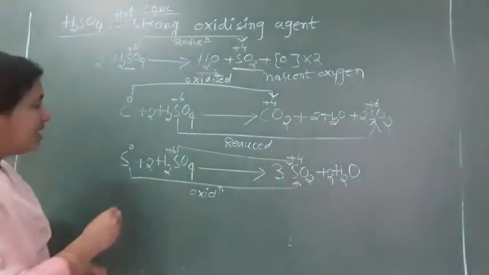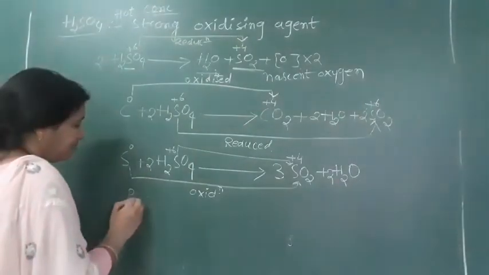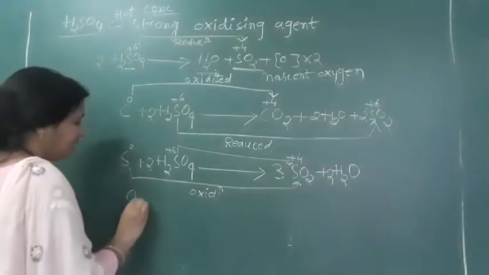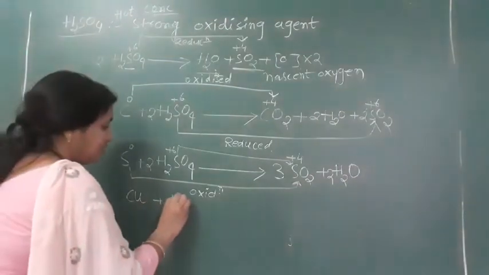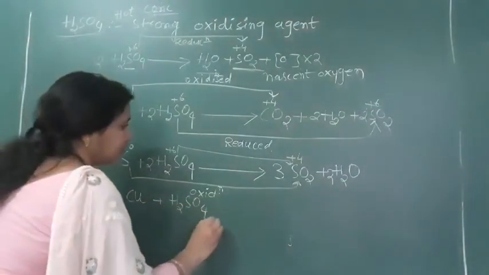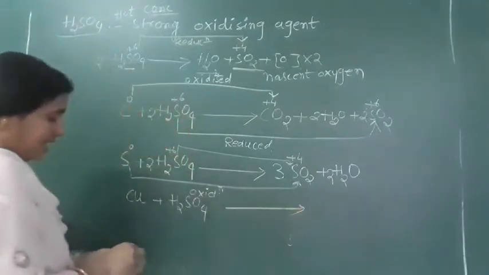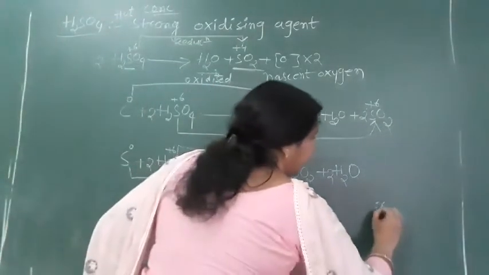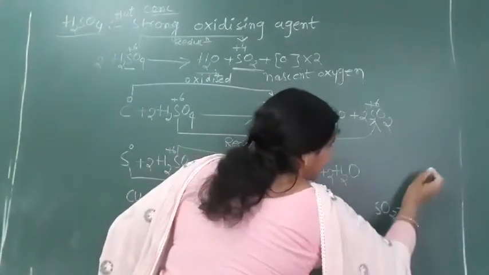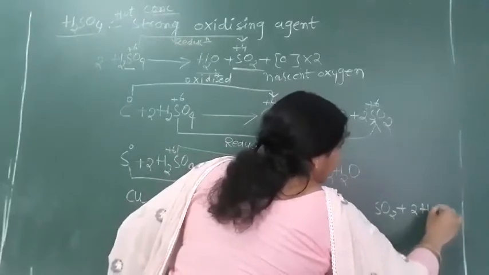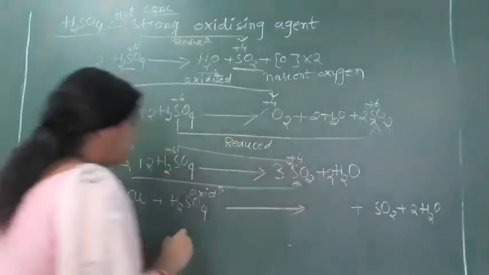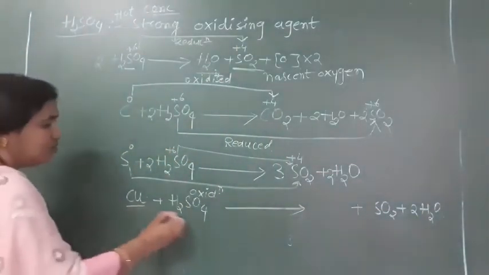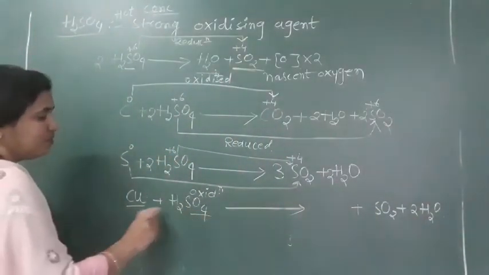Clear? Next, take another one: Cu, a metal, plus H2SO4. In this also, first we get SO2 plus H2O, 2SO2 plus H2O. What remains now?